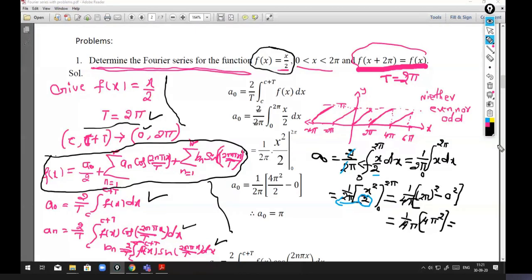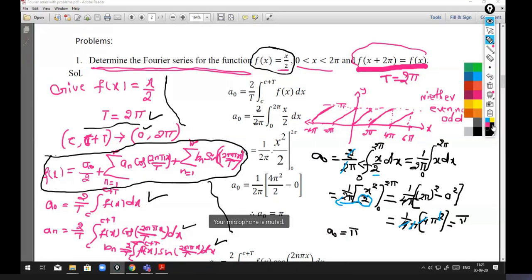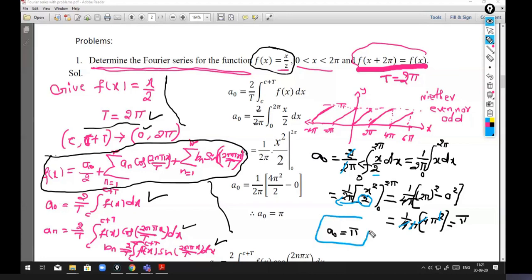So this 4 is cancelled, and pi square 1 pi and 1 pi get cancelled. So that results in pi. So we have a naught value is pi. We got a naught equal to pi.